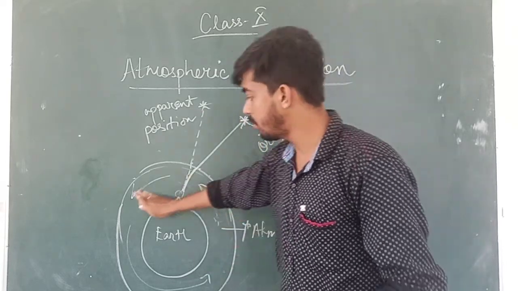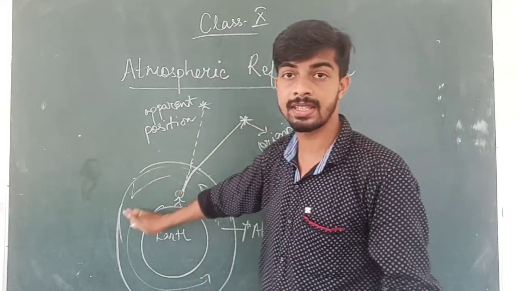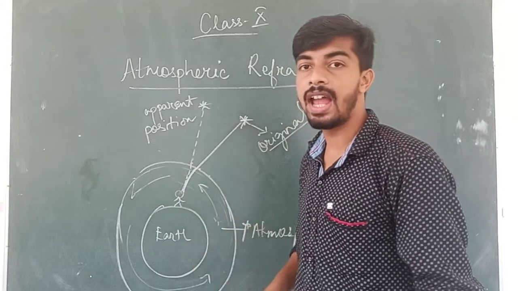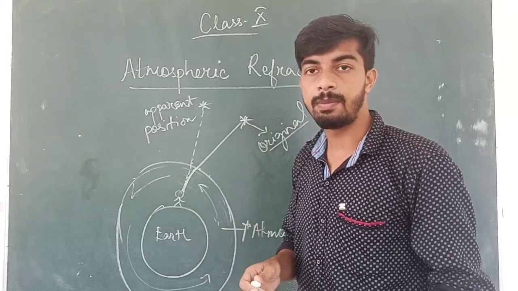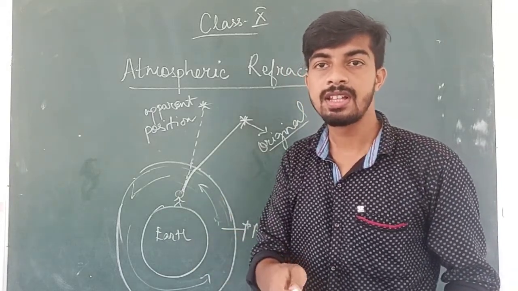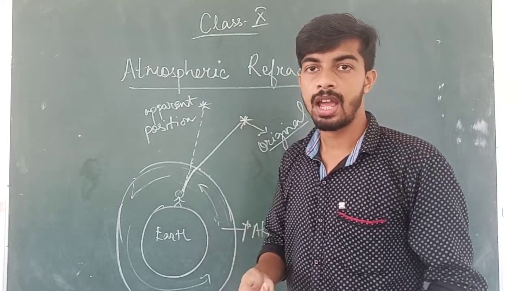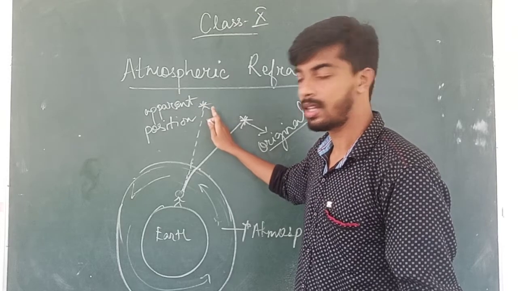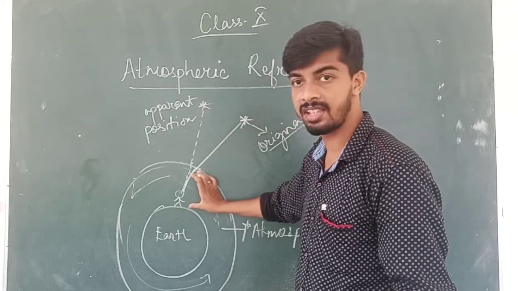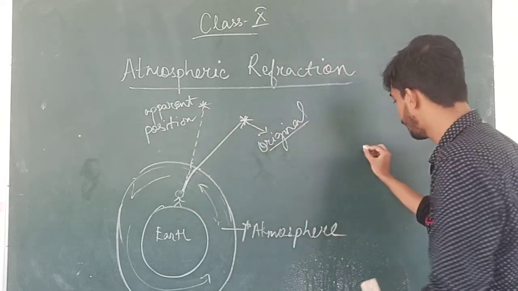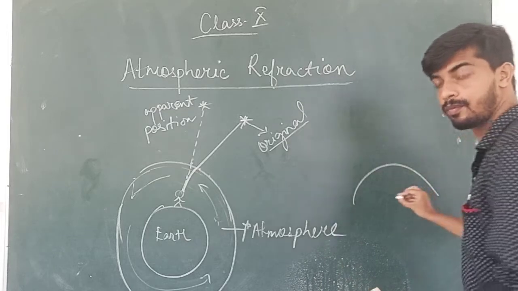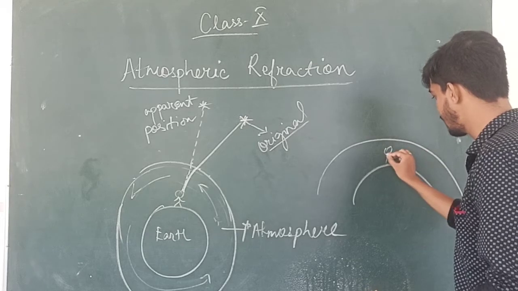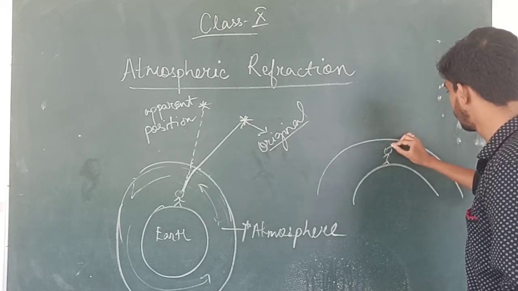Due to this movement and density of gases, the starlight fluctuates. That means sometimes more starlight can come, sometimes less. And due to this, the apparent position keeps shifting. Like now the density is this much. See here, now the density has changed a little bit.